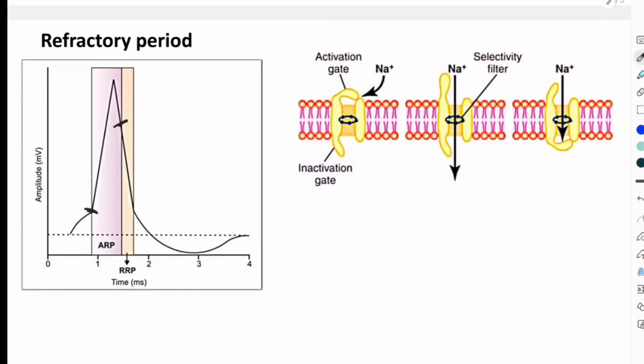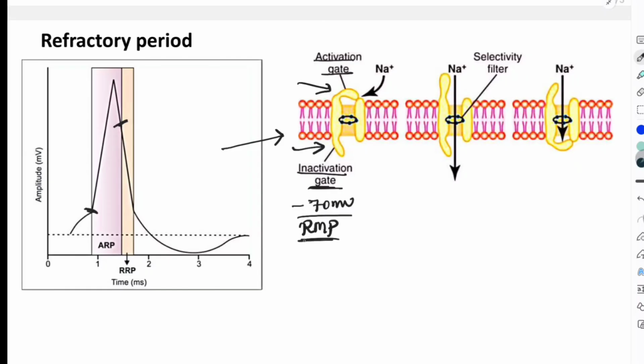The reason lies in the properties of the voltage gated sodium channels. The voltage gated sodium channels have two gates. One is called an activation gate, which is present at the outer surface of the cell membrane. Another is called the inactivation gate, which is present at the inner surface of the cell membrane. Now this activation gate is closed when the membrane potential is minus 70 millivolts.